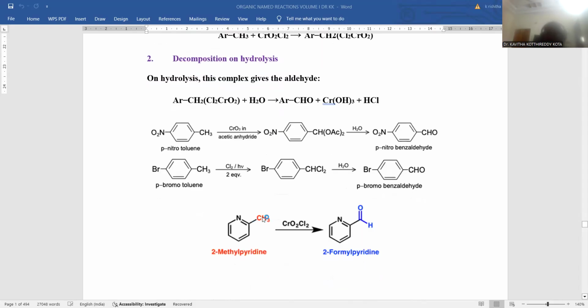I am taking a methyl functional group on the pyridine, so here 2-methyl pyridine will be the starting material. The Etard oxidizing agent chromyl chloride will be used. The methyl is totally converted into an oxidized form, that is aldehyde. So 2-formyl pyridine will be the final product. This is an important application in order to introduce the aldehyde functional group on any kind of aromatic system or aliphatic system as well.